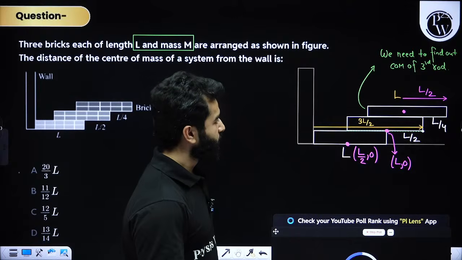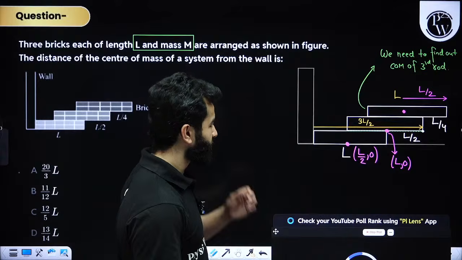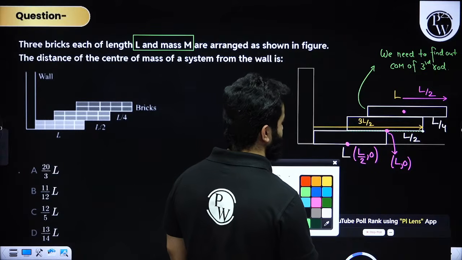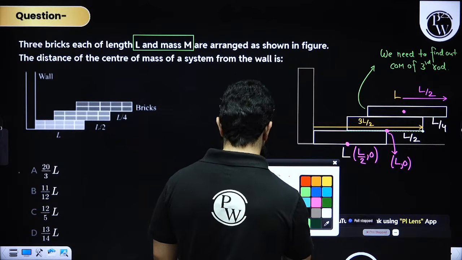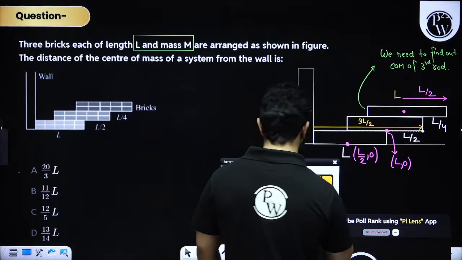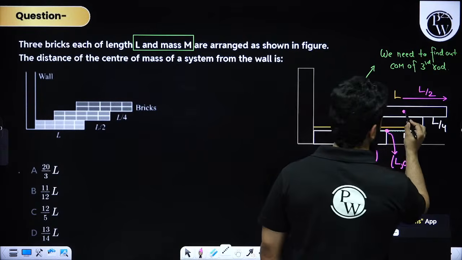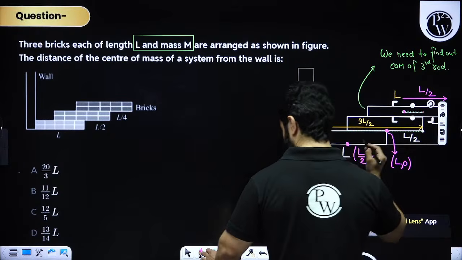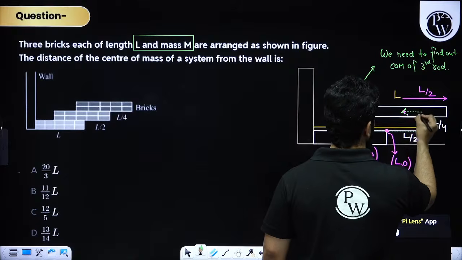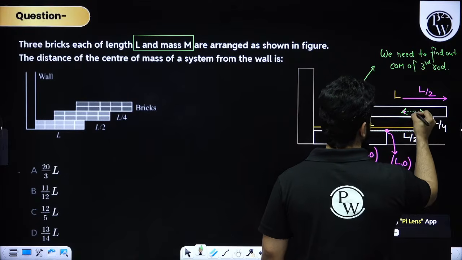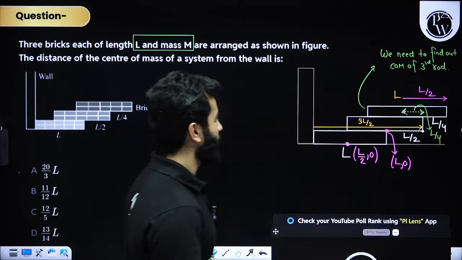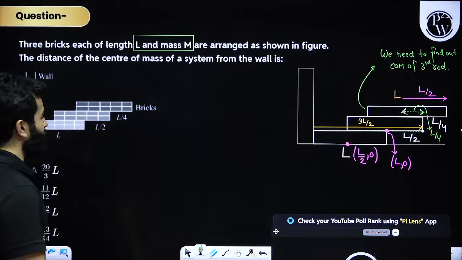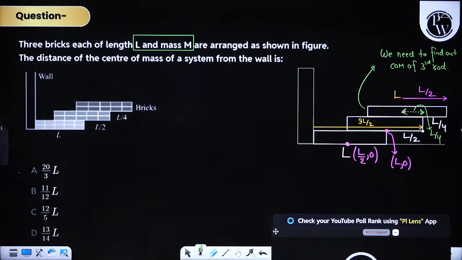This is L by 2. And that means I can find out this length. This is going to be L by 4 also. Is that correct? Let me know. The question is really good, no doubt about it.